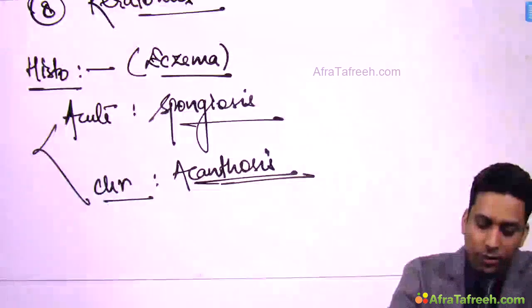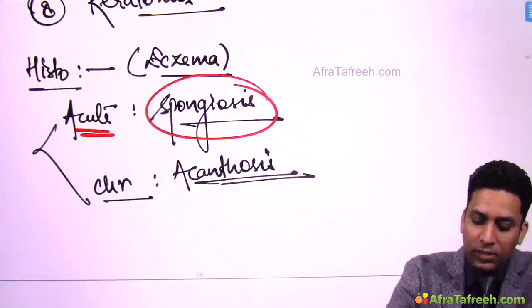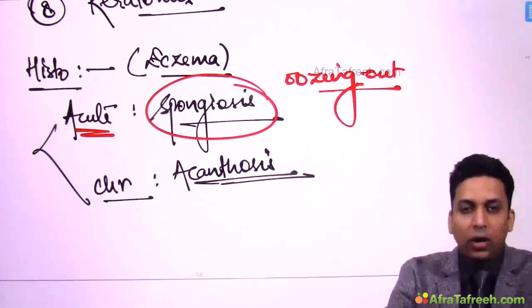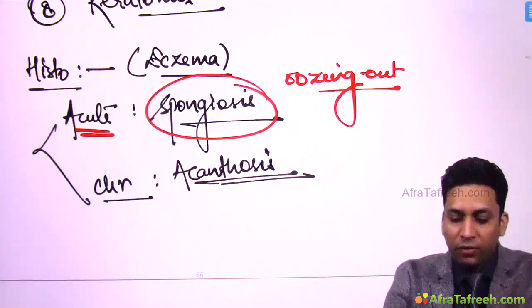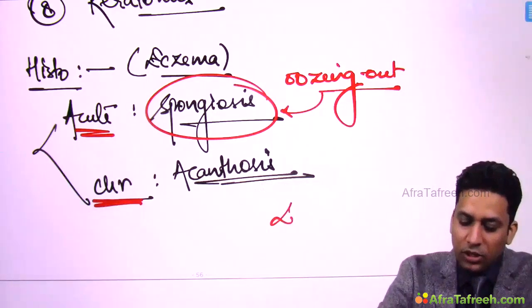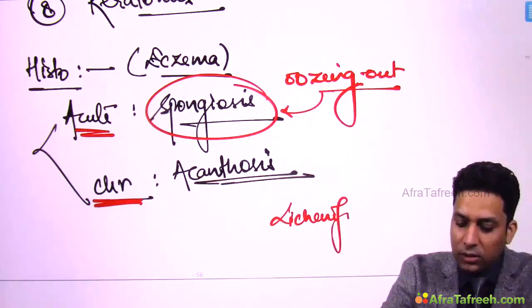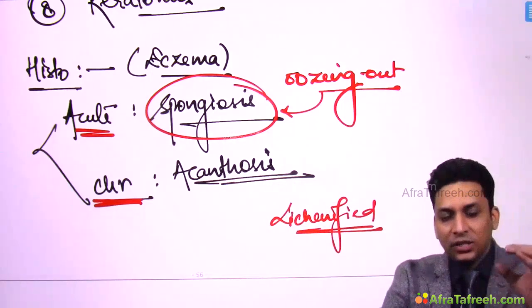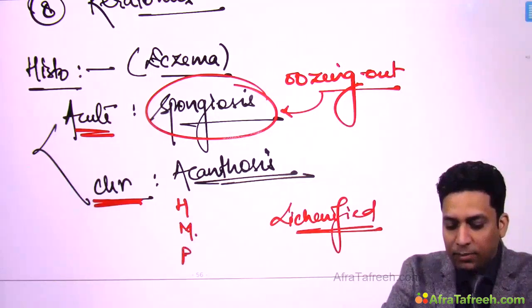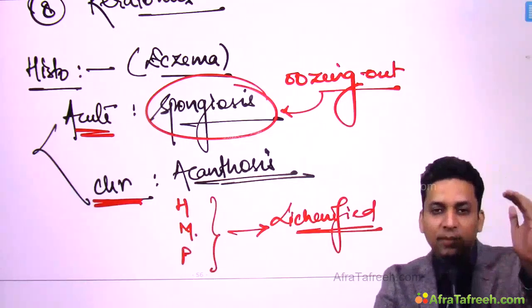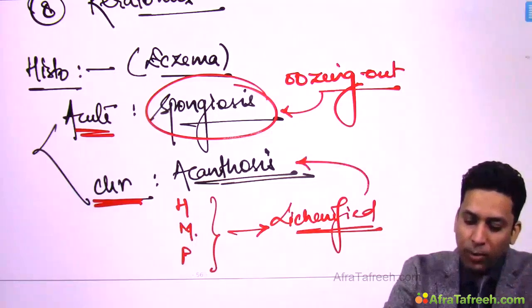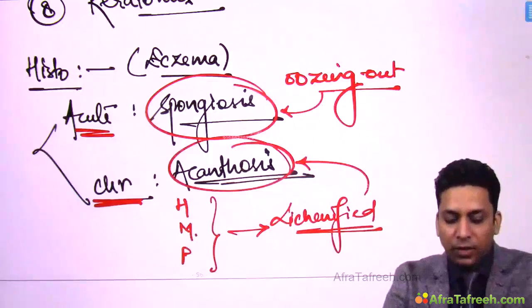As I already told you, acute eczema presents with oozing out lesions. Because these are oozing out lesions, there is fluid coming out. If you do histology, you will get a lot of fluid in the stratum spinosum. Similarly, chronic eczema lesions are lichenified lesions, that is thick lesions. Lichenification is characterized by hypertrophy, increased surface markings and pigmentary changes. I told you the mnemonic HMP, so hypertrophic skin, thick skin, and because the skin is thick, if you do biopsy, you will get thickening of stratum spinosum, that is acanthosis.